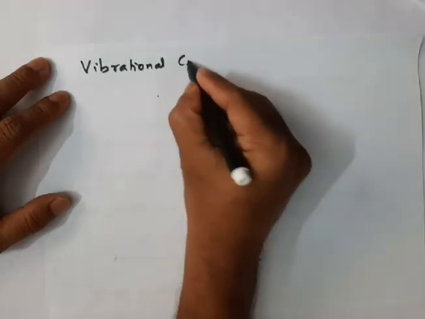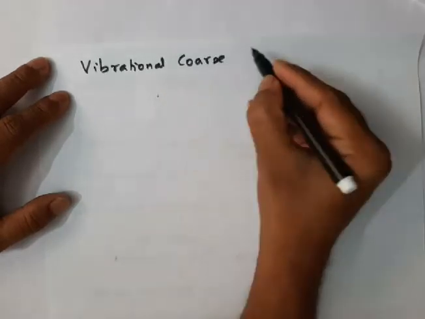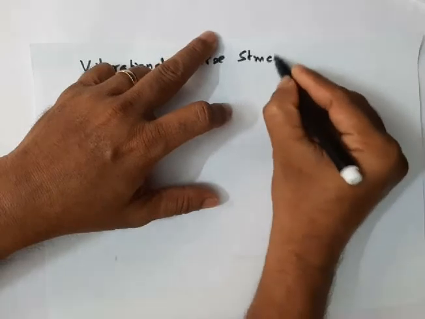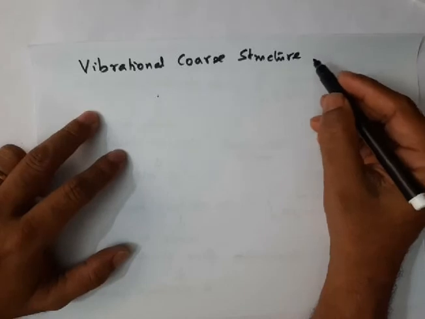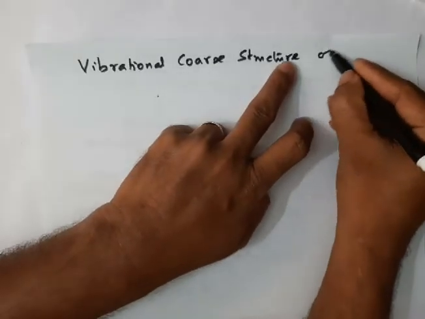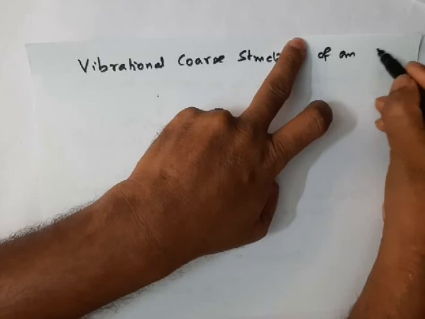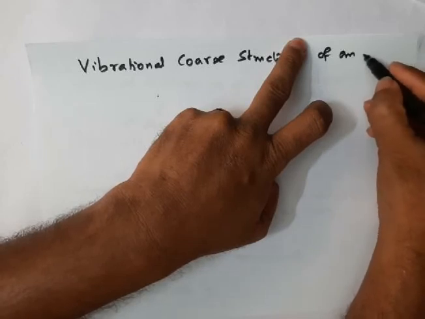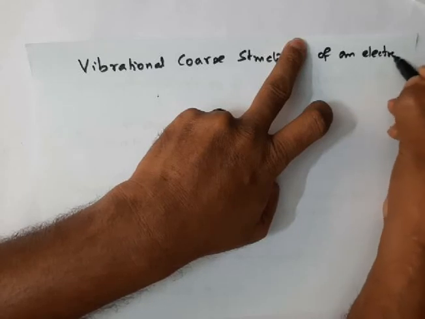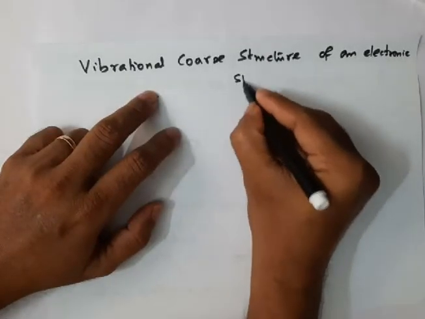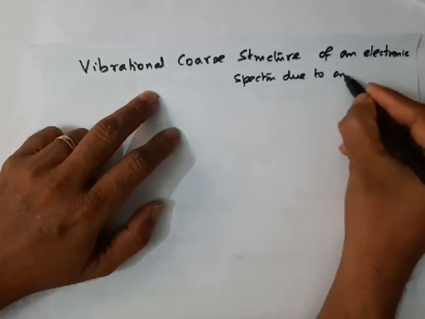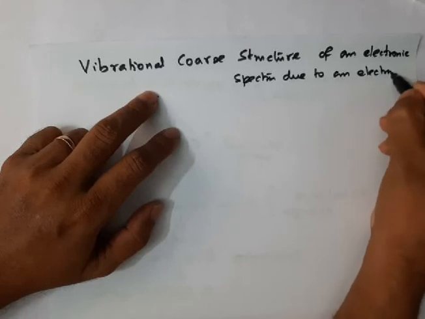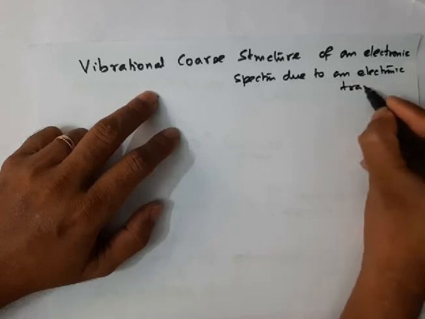Vibrational coarse, C-O-A-R-S-E, coarse structure of an electronic spectra due to an electronic transition. Let me write it like this: due to an electronic transition.